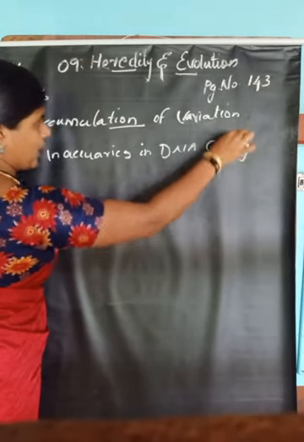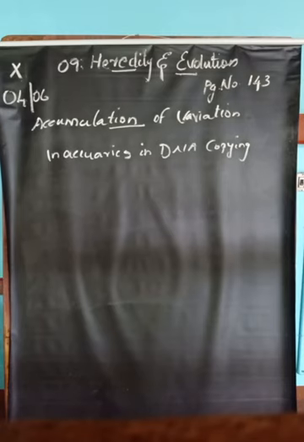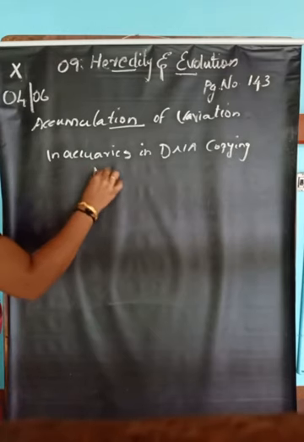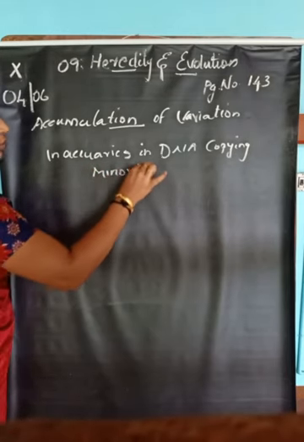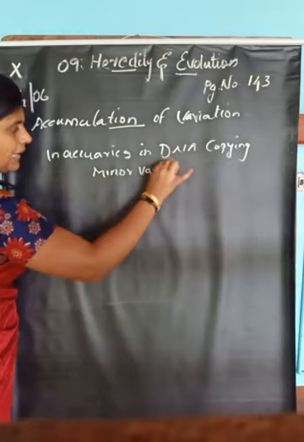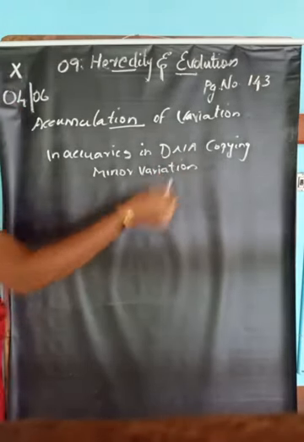So when an organism reproduces, minor variations may happen due to inaccuracy in DNA copying.